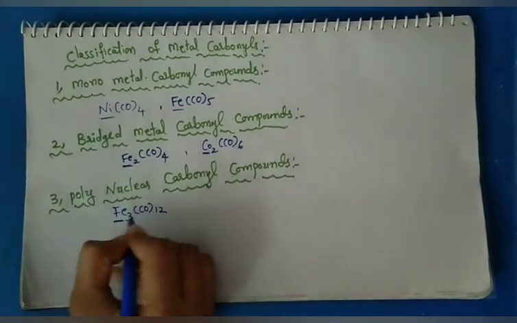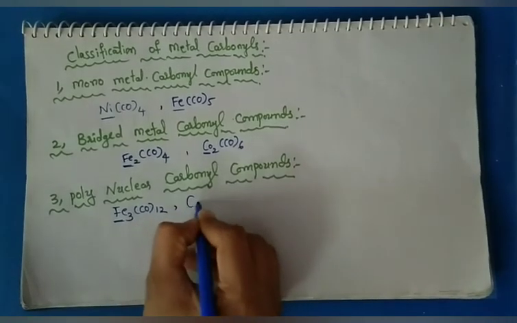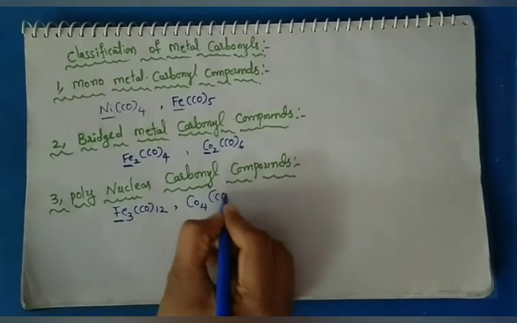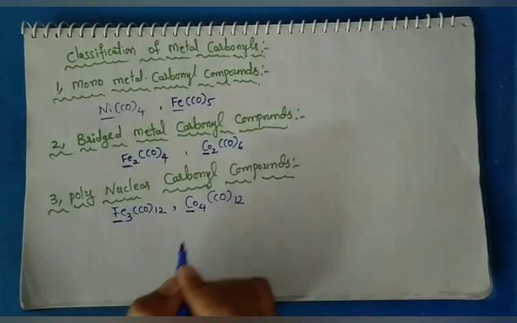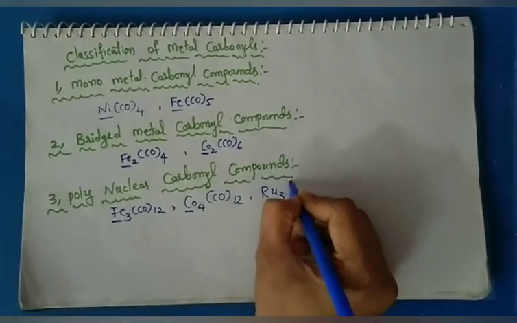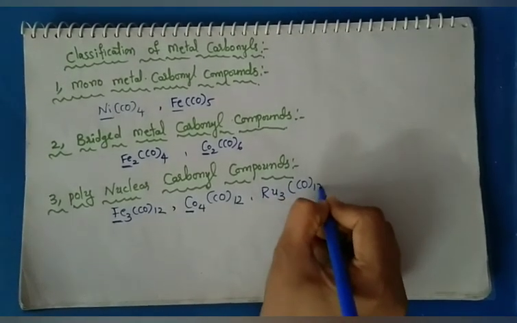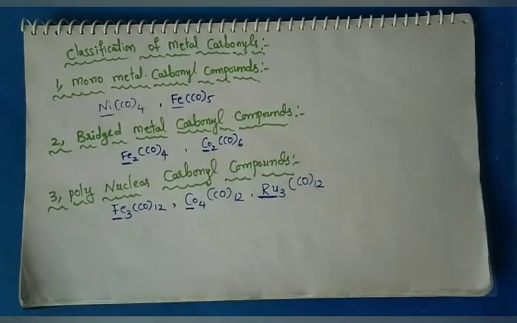So in this metal number 3, more than 2. So we take another example, cobalt 4, carbon monoxide 12. So cobalt metal numbers 4. Ruthenium, Ru3(CO)12. So Ru metals number 3. So this is the polynuclear carbonyl compounds. This is overall classification of metal carbonyls. Thank you.